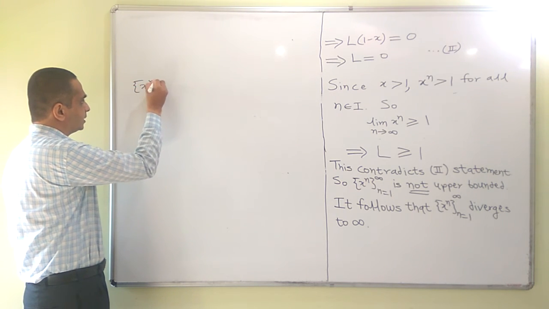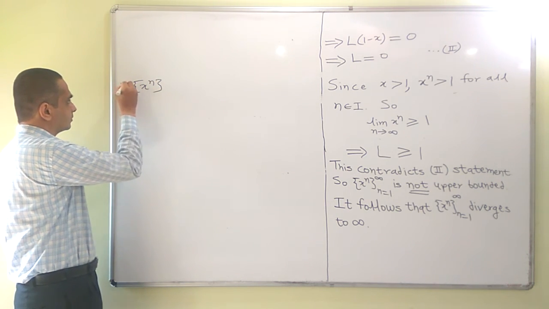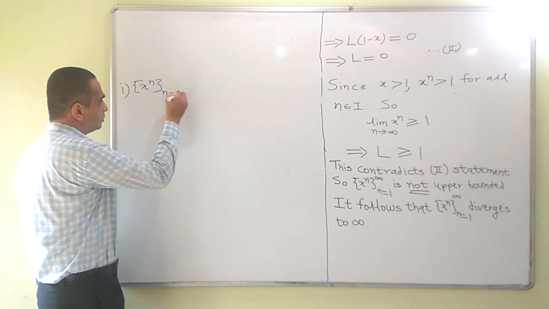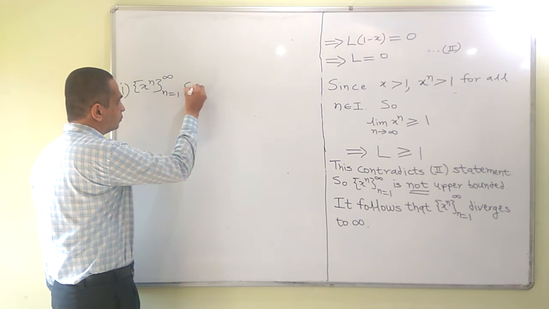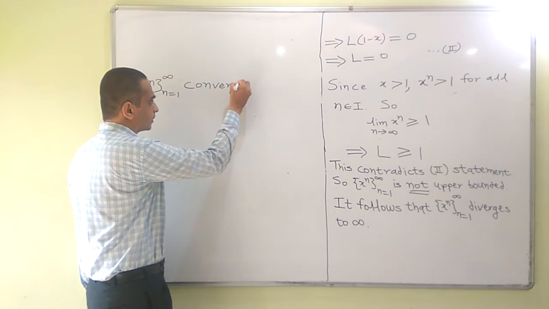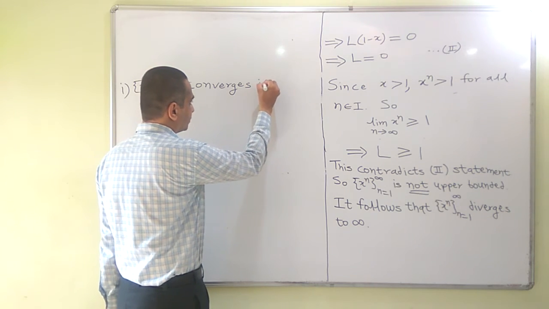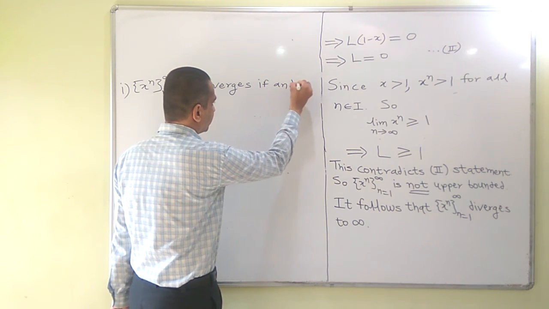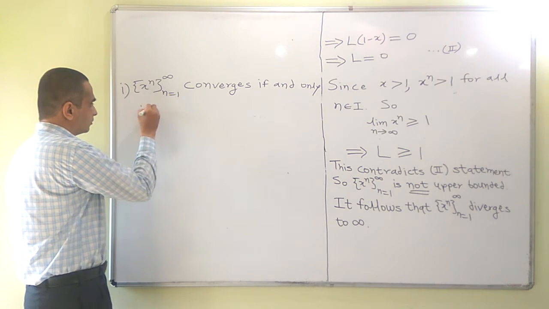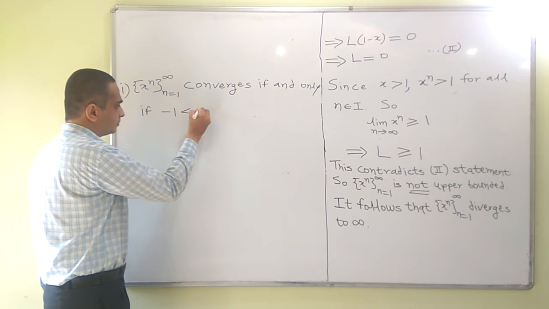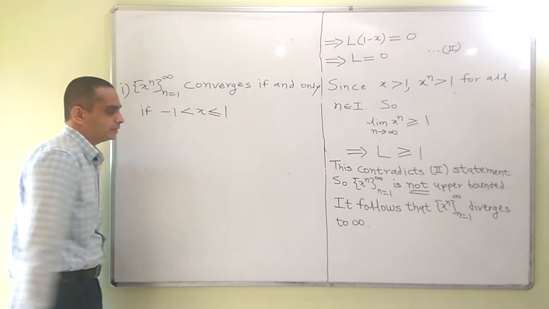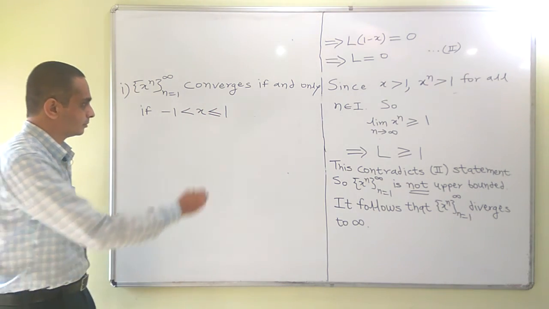The first result is this: x raised to n, n equal to 1 to infinity, converges if and only if x lies between -1 and 1, including 1.